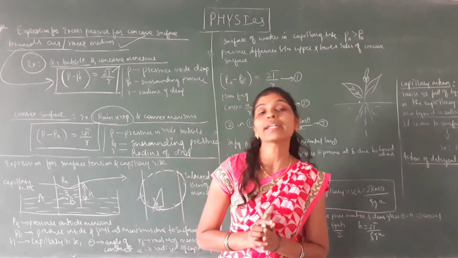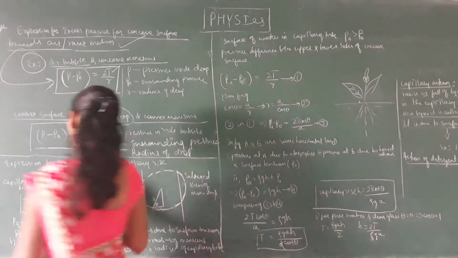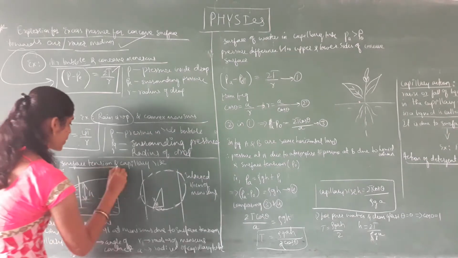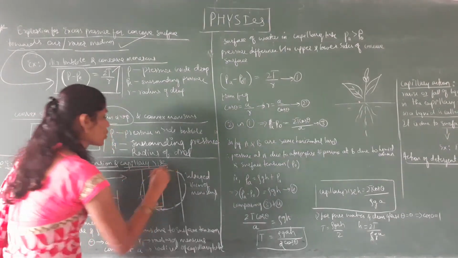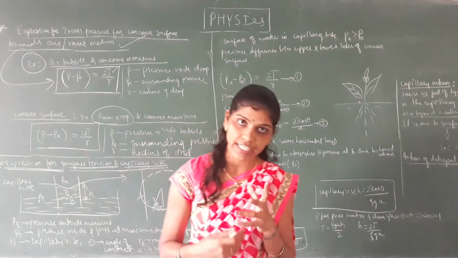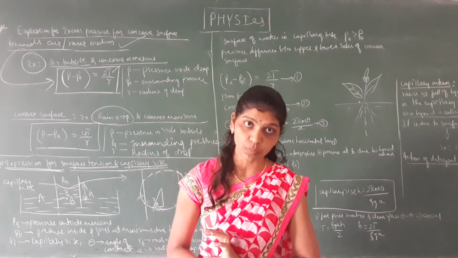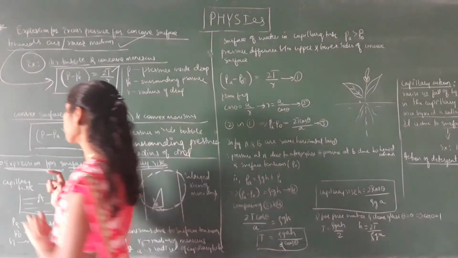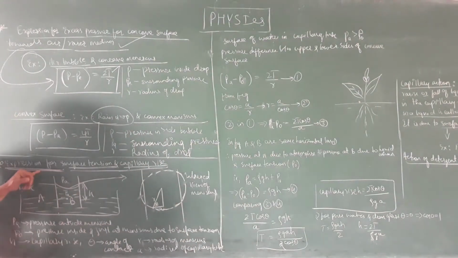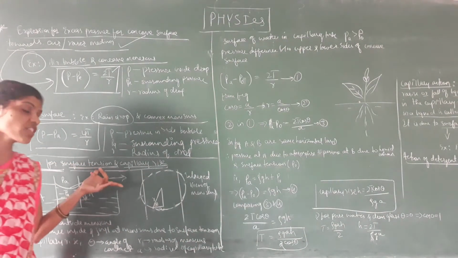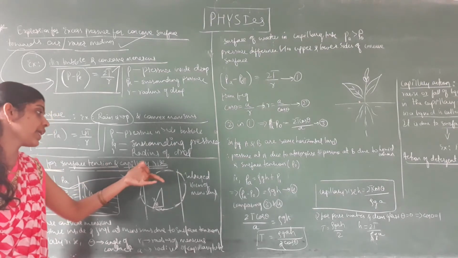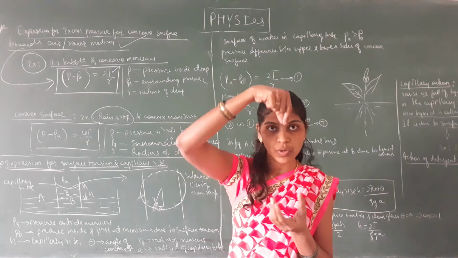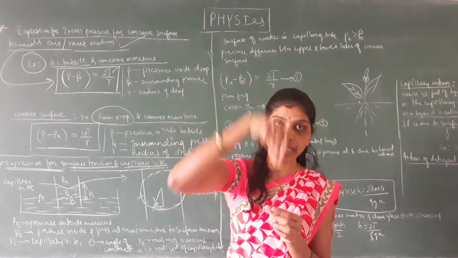Next we shall discuss one of the important derivations, that is the expression for surface tension and capillary rise. So how does capillary action take place, what do you mean by a capillary tube? With that knowledge we shall derive one of the important expressions, that is the expression for surface tension and the capillary rise. So we are considering a beaker, in that we are dipping or putting the capillary tube.